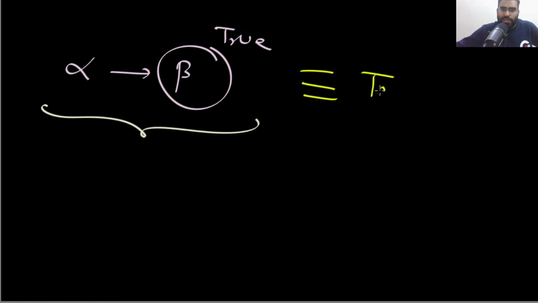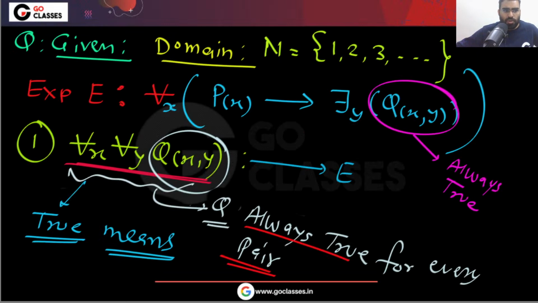This entire thing will be true. If the RHS in the implication is true, then the entire thing will be true. So if this Qxy is true for all the pairs, then definitely in this implication the RHS will always be true, and so automatically this expression will always be true.